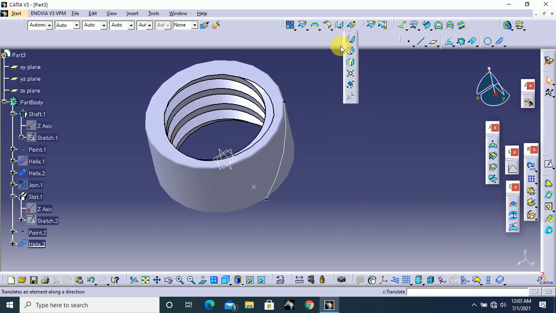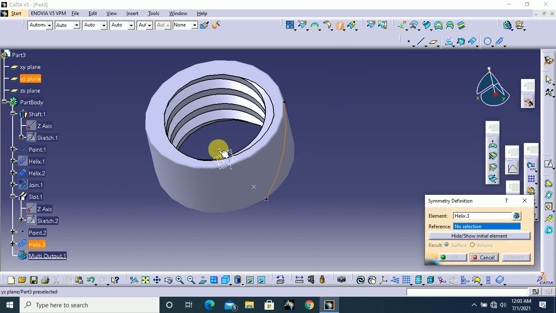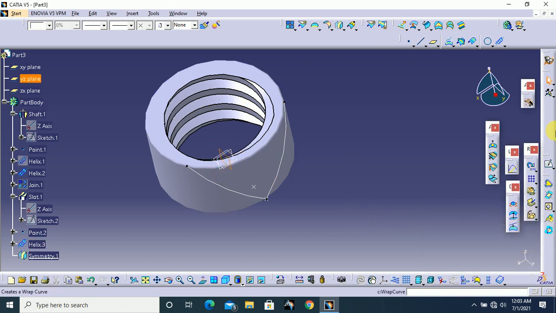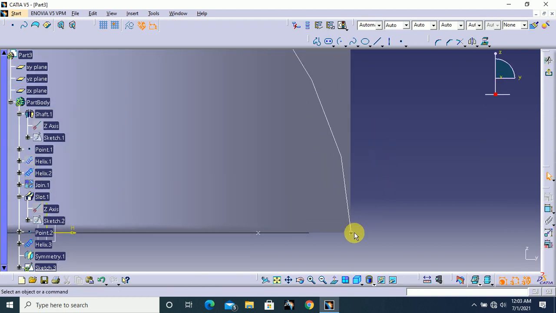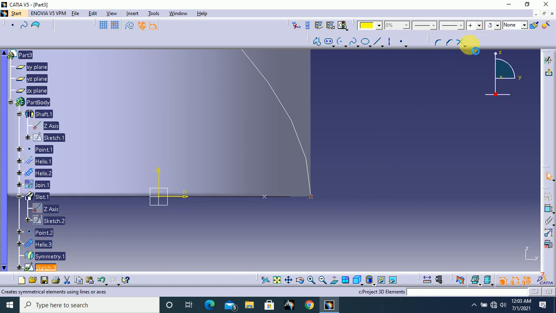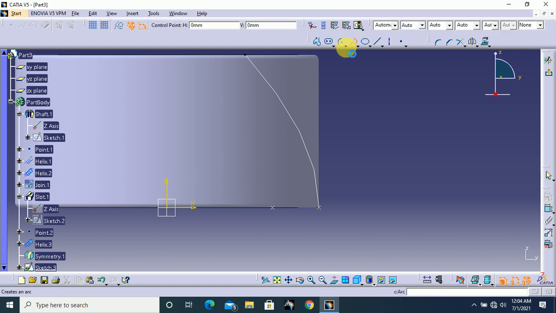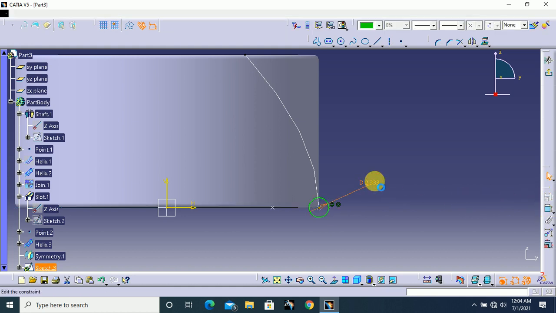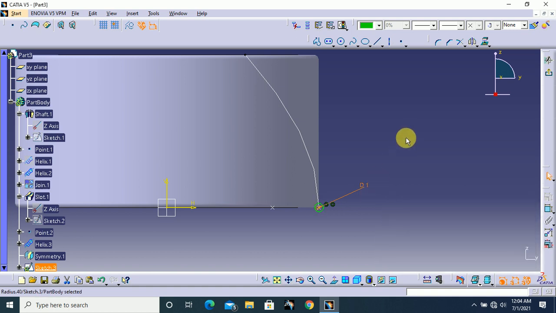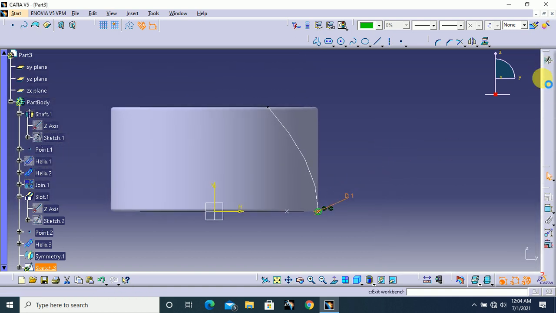Next mirror this helix. Click this helix and the mirroring element our YZ plane and click OK. Next again select YZ plane and go to sketch. Here select this point and change this point to construction mode. After that draw one circle here. The circle diameter is 1 mm and exit from your workbench.